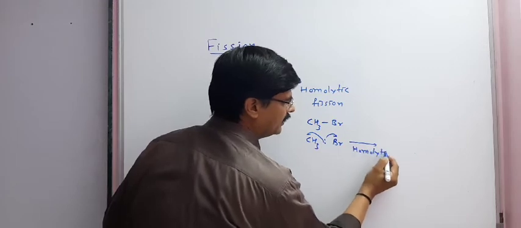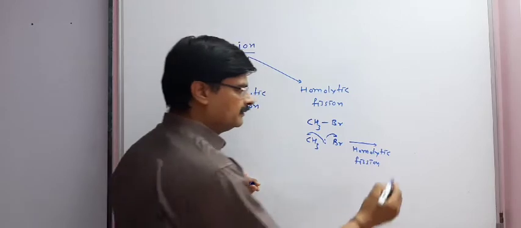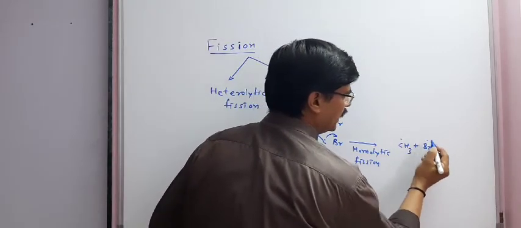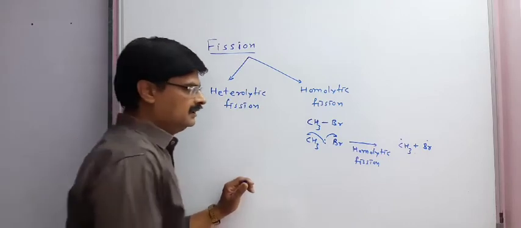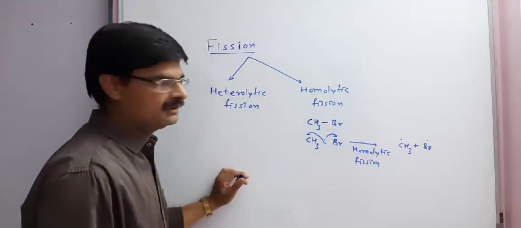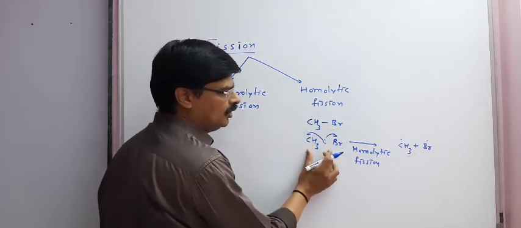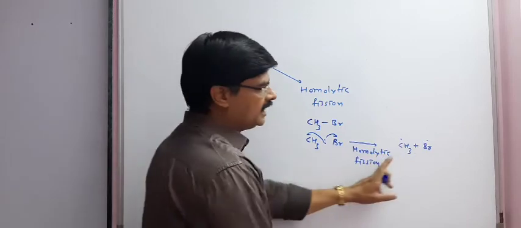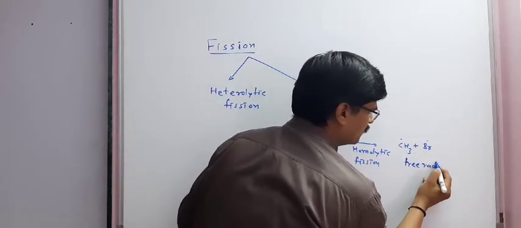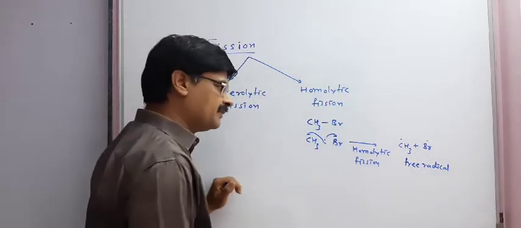On homolytic fission we get two free radicals, methyl free radical and bromine free radical. In place of bromine, any other halogen atom can be taken.